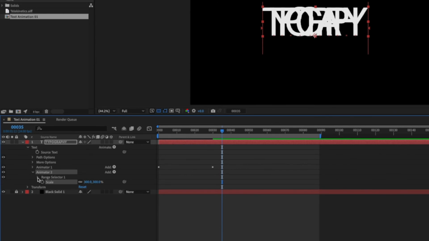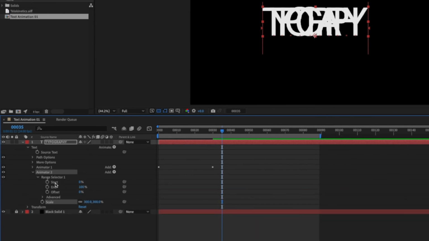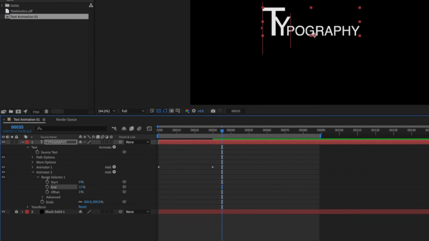But then in the range selector, I'm going to make it start from 0 to, let's say, 15%. And by doing that, I can see that my red line for this animator number 2 is already there. So only the letter T became 200% already, but the Y and the P, the Y is not even close to that. So that's where the offset is going to help me.